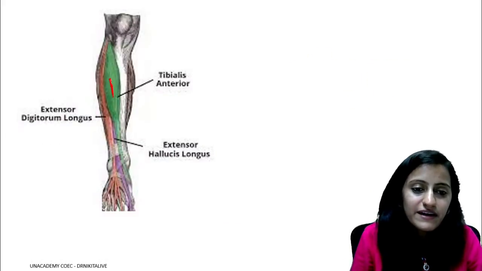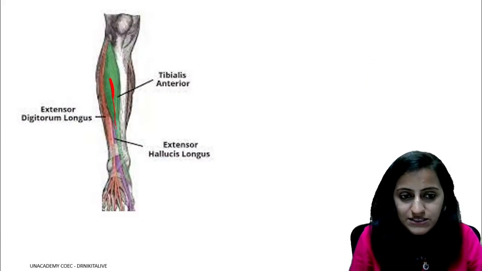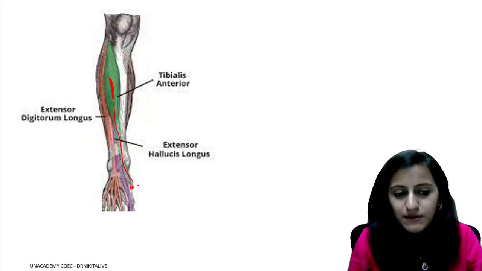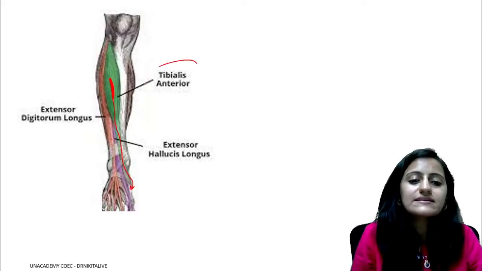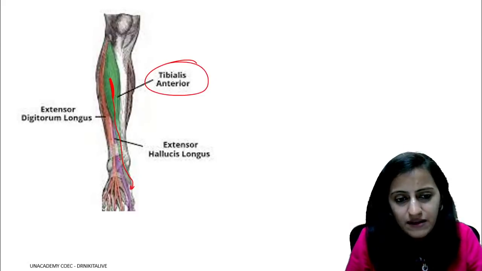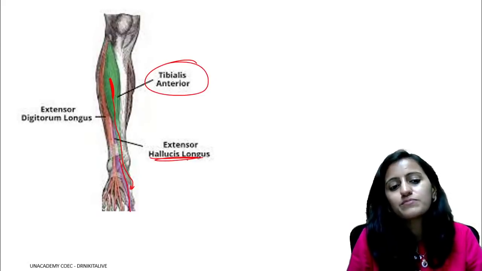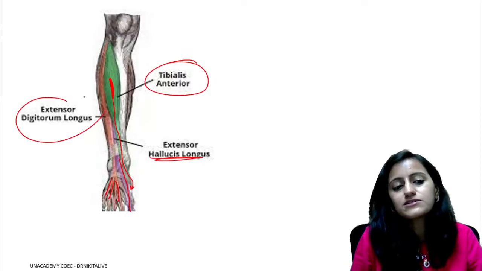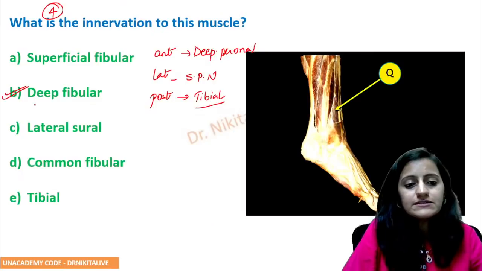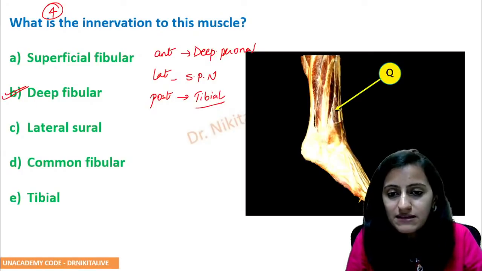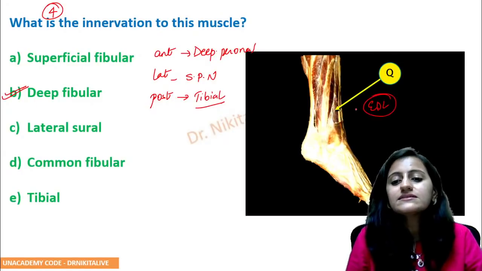Again, to identify, if you are asked what this muscle is, just try and trace it. If it goes below into the sole, that is tibialis anterior. The one going towards the great toe would be EHL. The rest of the digits would be EDL. So this is basically the muscle you are seeing here. This is your EDL.